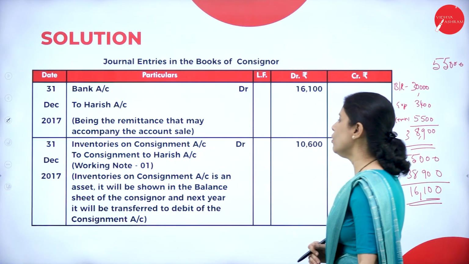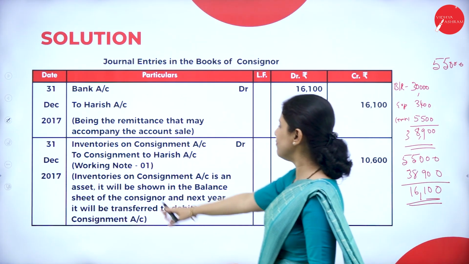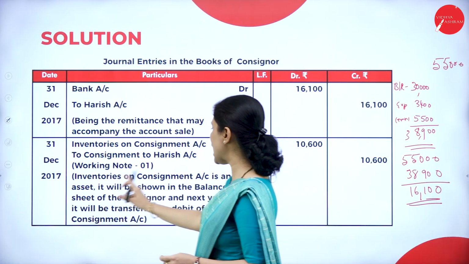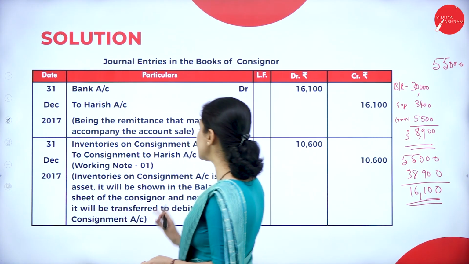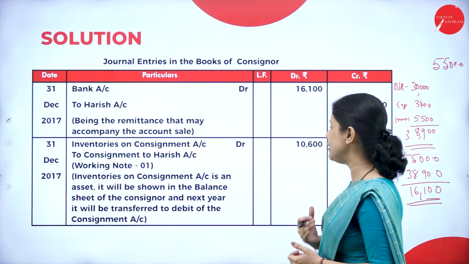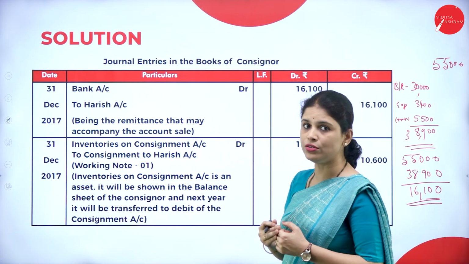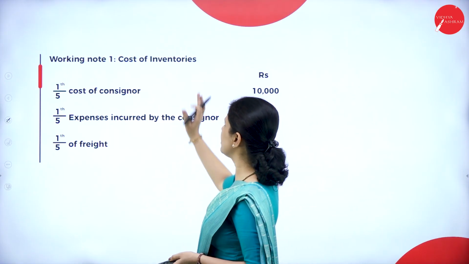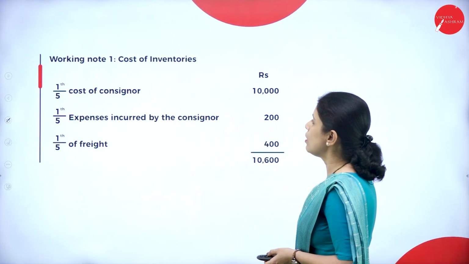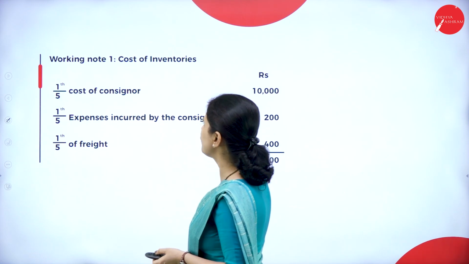So let us see the working note. Here, inventories on consignment account is an asset. It will be shown in the balance sheet of the consignor, and the next year it will be transferred to the debit side of the consignment account. So let us see how it arrived. Working note: the cost of inventories, that is 1/5 of the cost of the consignor.